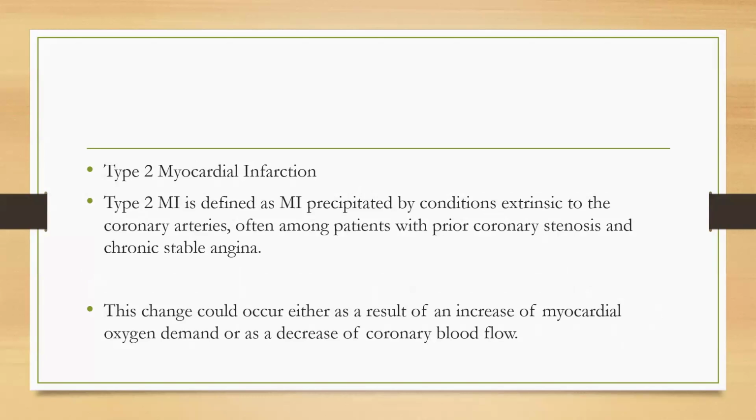Now, type 2 myocardial infarction. Type 2 myocardial infarction is defined as MI precipitated by a condition extrinsic to the coronary arteries, often among patients with minor coronary stenosis and chronic stable angina. This change could occur either as a result of increased myocardial oxygen demand or decreased coronary blood flow.